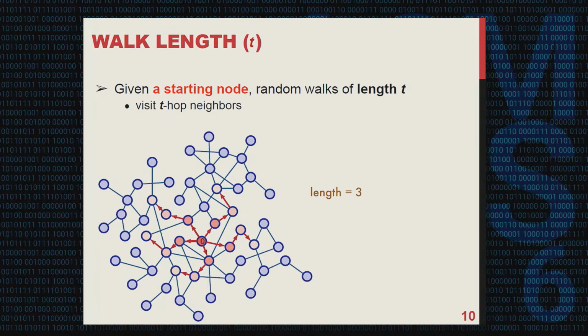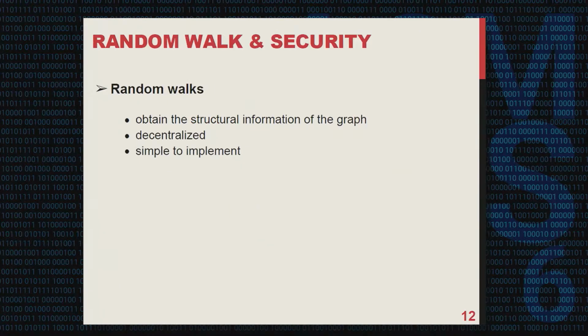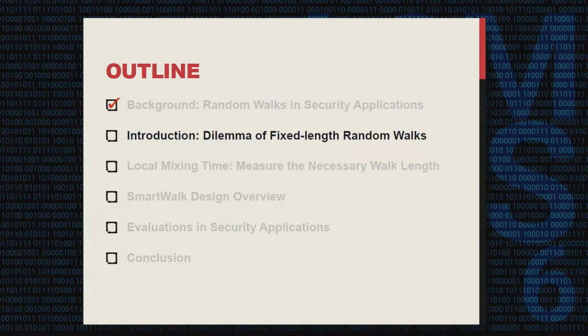You can see that given a starting node, a random walk of length t enables us to visit t-hop neighbors and also helps us understand the structural properties within the t-hop neighborhood around this starting node. Since random walks can help us gather the structural information of the k-hop neighborhood, and are also decentralized and very simple to implement, they have gained popularity in recent years and formed a critical foundation for many social network-based security systems and applications. Next, I will describe the classic paradigm of random walks and also its drawbacks.